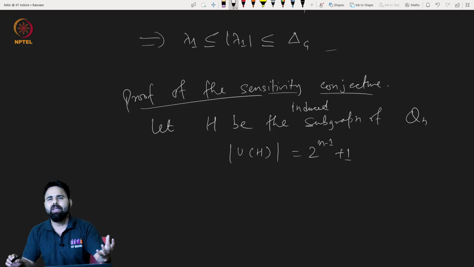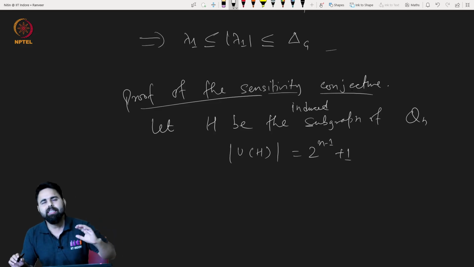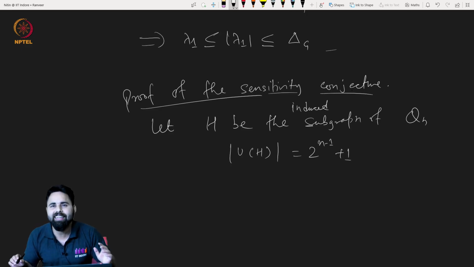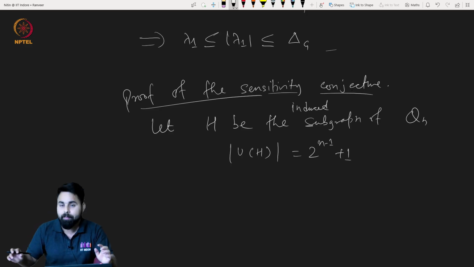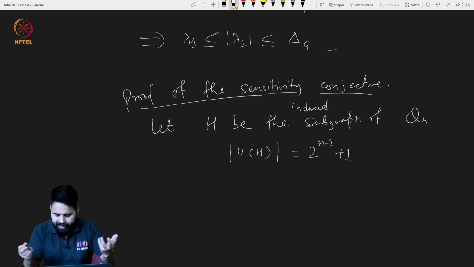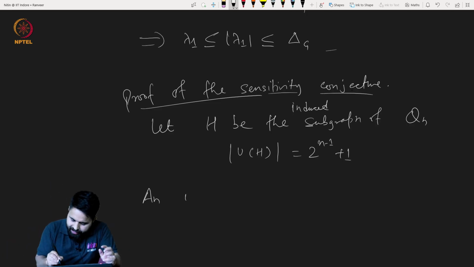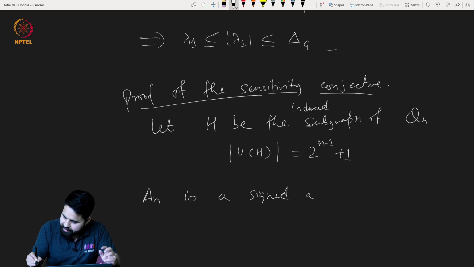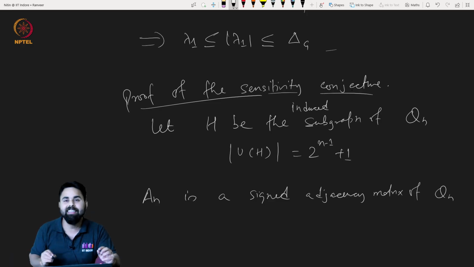But we can very nicely take out a nice signed adjacency matrix, which we can trim out from An, because An is nothing but the signed adjacency matrix of Qn. We have just seen.